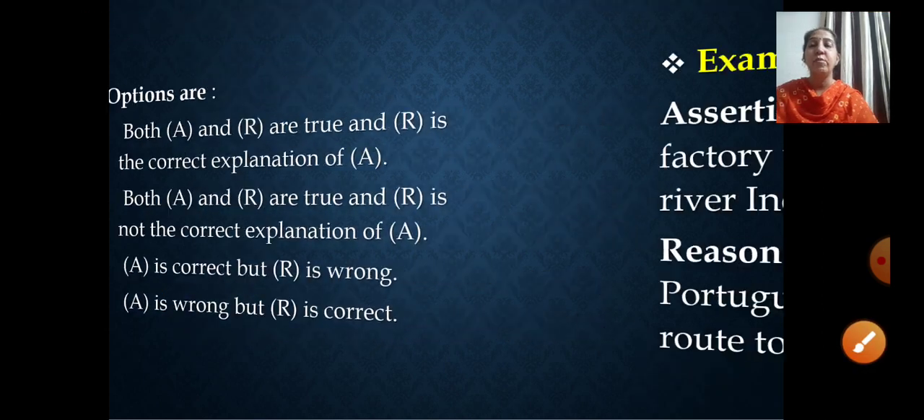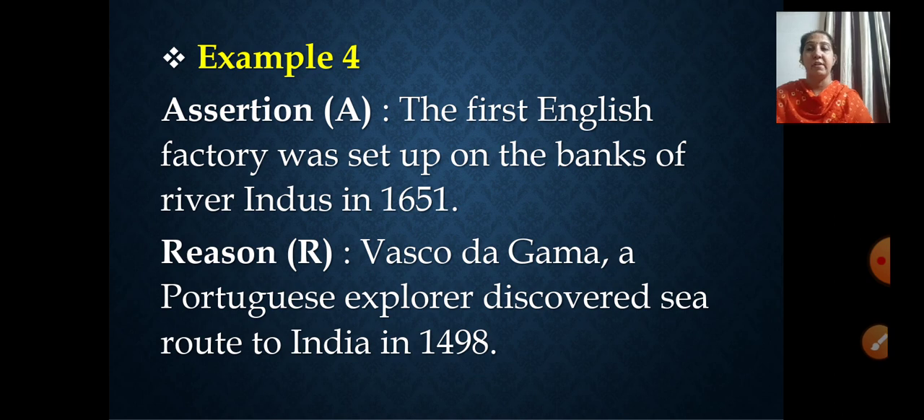Now let's move to the next example. That is the fourth one. Now look at the assertion. Something changed for you. Finally, after 3 examples with the same statement, you have got something different here now. See in the assertion you have got here: the first English factory was set up on the banks of river Indus in 1651.